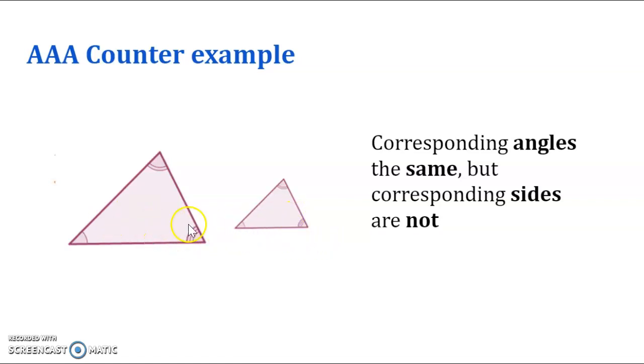But obviously, are these two triangles congruent? Well, no, this is a much smaller version of this one. If I map this small triangle on top of this bigger triangle, am I going to match up exactly? No, the vertices are not going to match up, so they are not congruent. So this is a counterexample where AAA fails, and that is the reason AAA is not a congruence theorem.